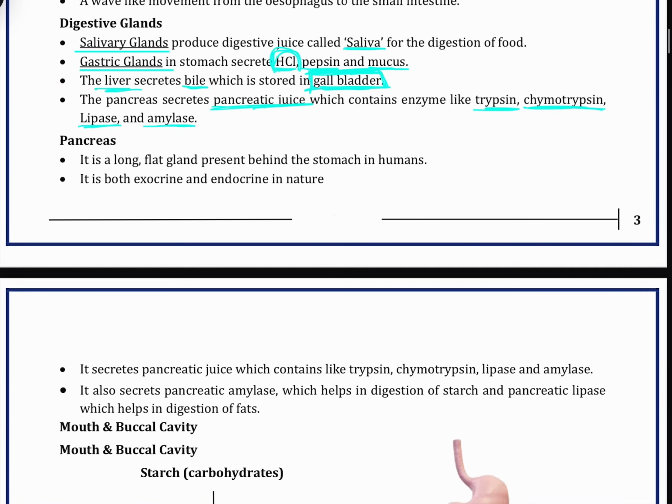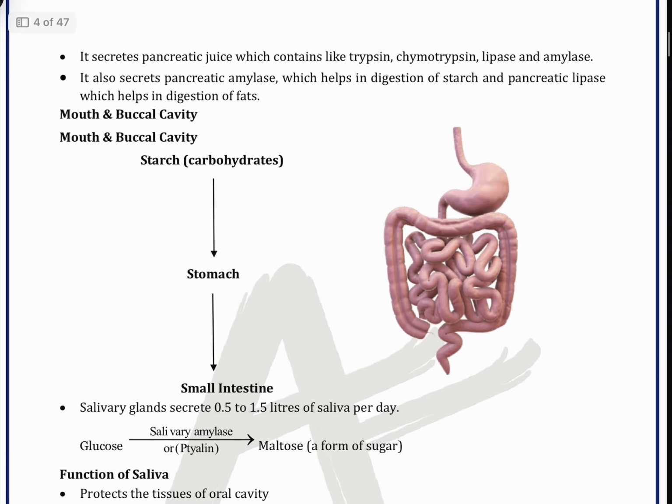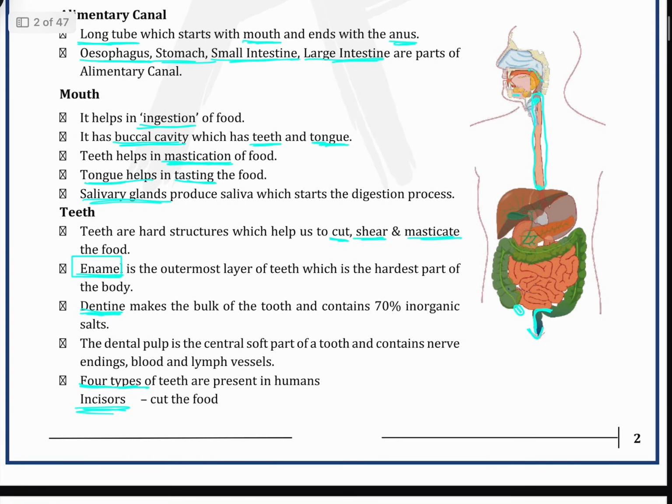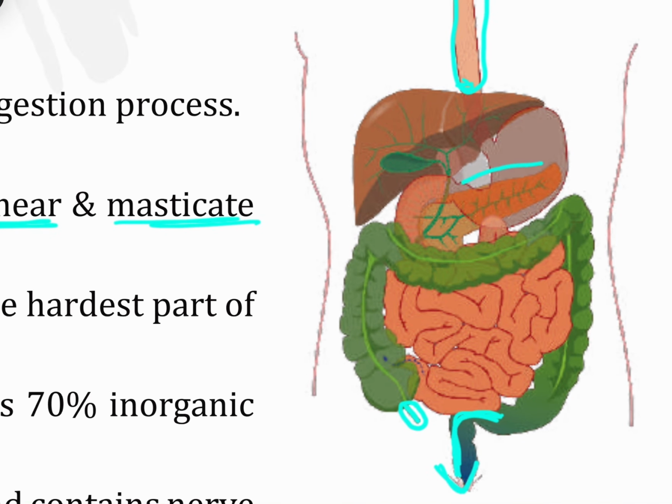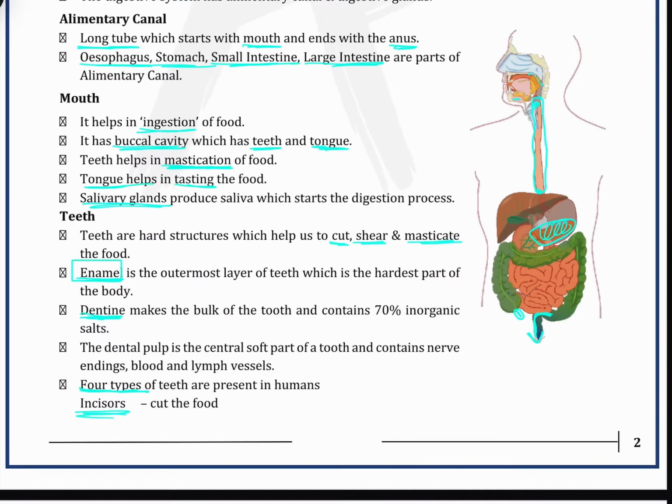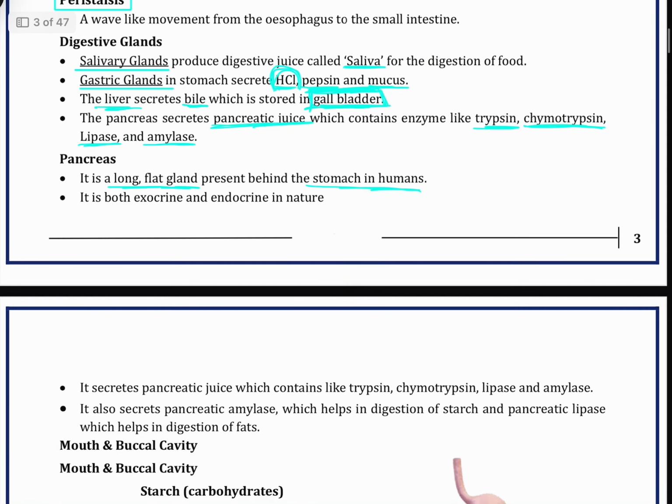Okay, so the pancreas is a long flat gland present behind the stomach in humans. If we can see, I will show you here. So basically this is the pancreas. This region is the pancreas. We can see here, it is present behind the stomach in humans. It is both exocrine and endocrine. I think all of you know about exocrine and endocrine nature.